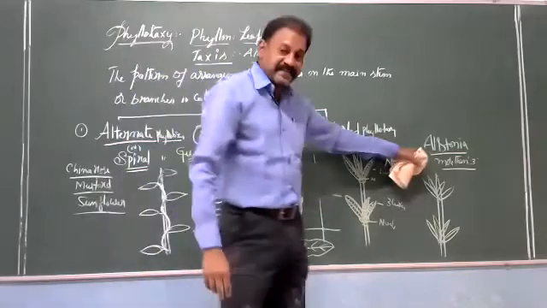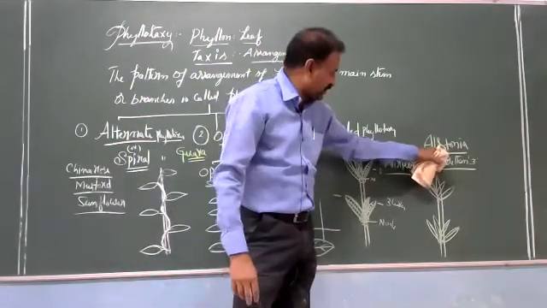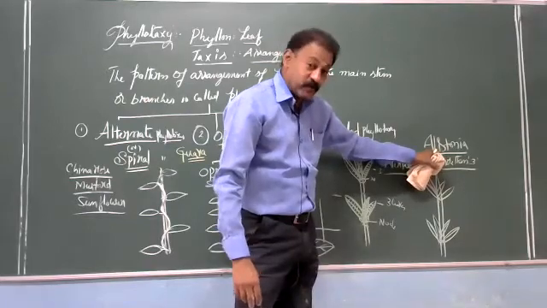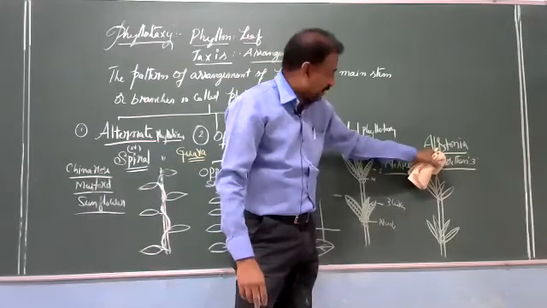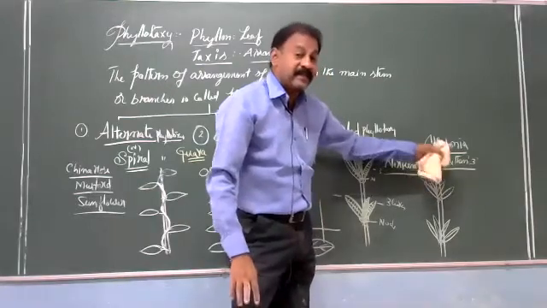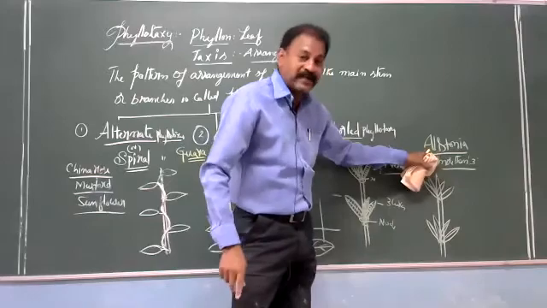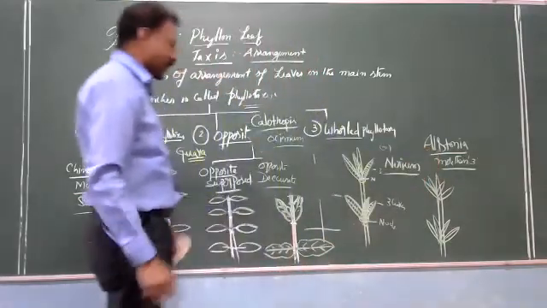In the NCERT book they have mentioned this. If many leaves are found in the form of a whorl at every node, it is called whorled type of phyllotaxy. So what is phyllotaxy?